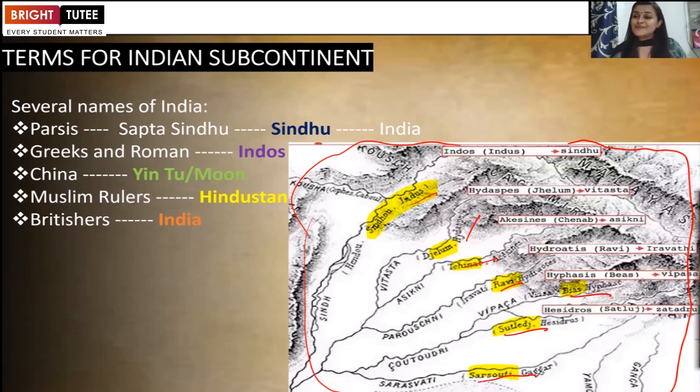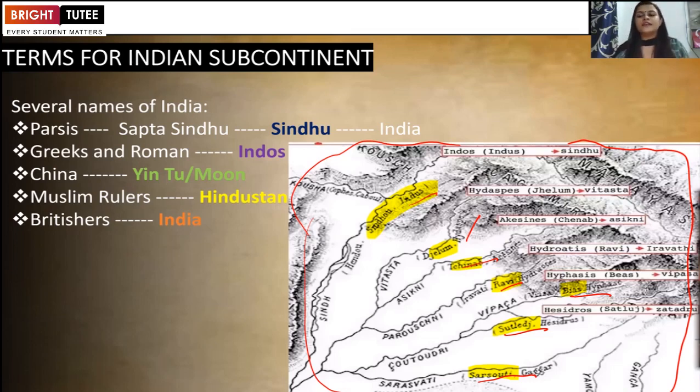After that, Hiuen Tsang, a very famous Chinese traveler, visited India and he gave the subcontinent the name Yin Tu in his own language. After that, during the medieval time period, when the Delhi Sultans and Mughals came to India, they gave this region the name Hindustan.